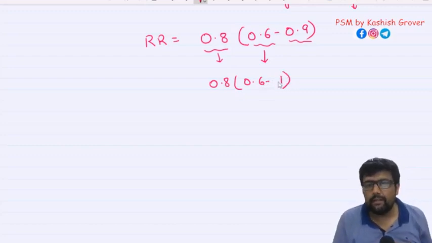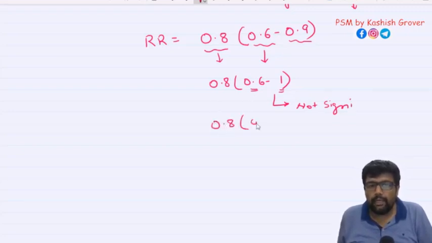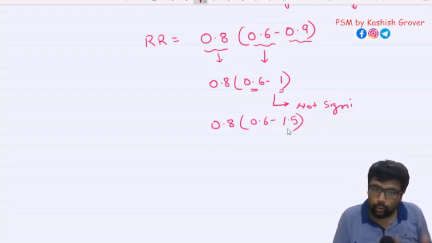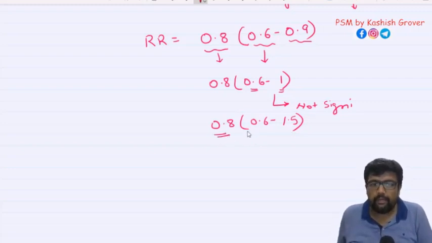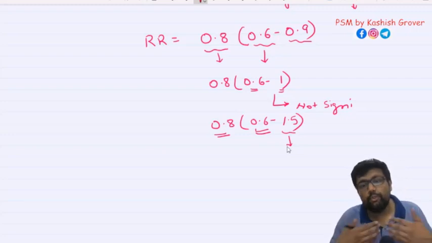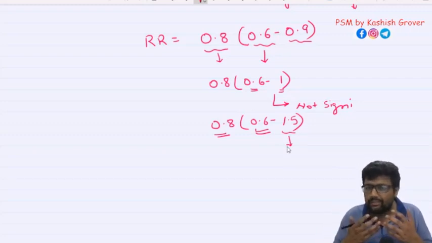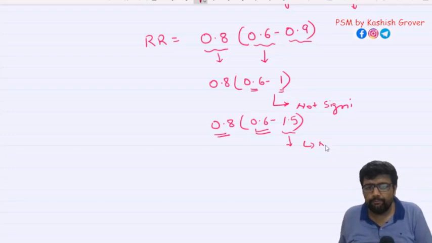If I say the confidence interval is 0.6 to 1, what does that mean? You go and repeat the study, you may get protective or you may get no association. What is this? Not significant. Now another example, 0.8 with 0.6 to 1.5. Now what is this, sir? You do workout, you will get 0.8 times prevention from what? Diabetes. If you repeat the study, you may get 0.6. Also, there are chances you may get 1.5 times risk of getting diabetes because of workout. What rubbish is this? So this is also not significant.